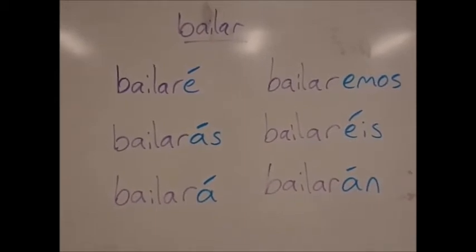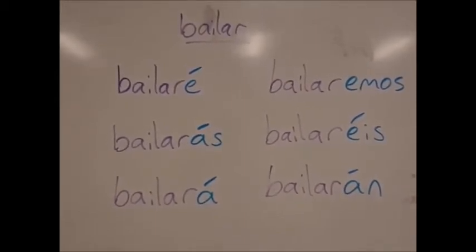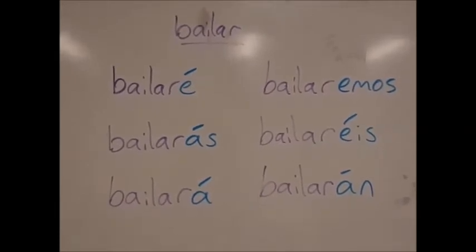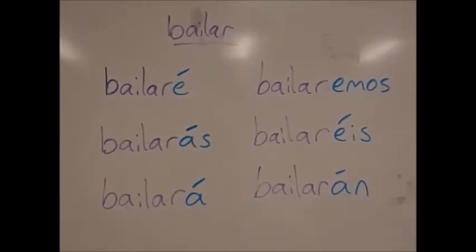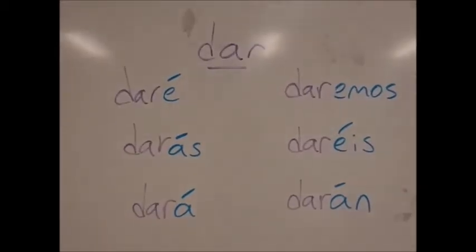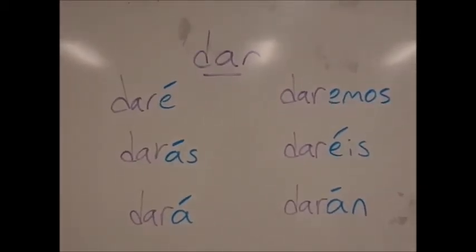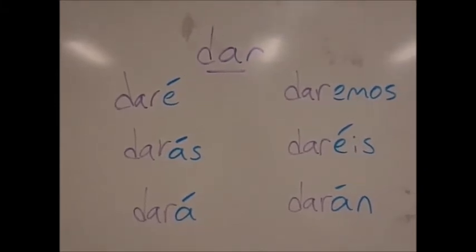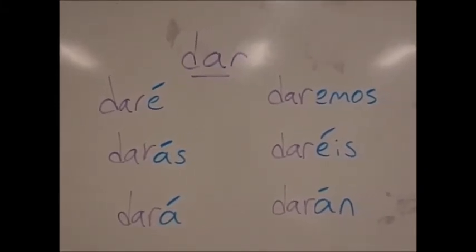The endings are é, ás, á, emos, éis, án. All of the forms have accents except for the nosotros form. Here's another example with the verb dar. Daré, darás, dará, daremos, daréis, and darán.